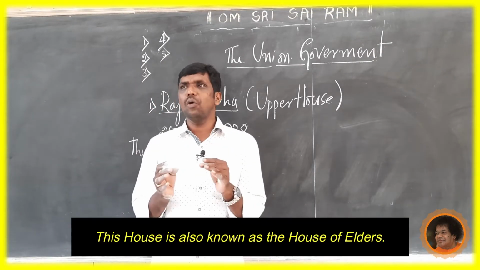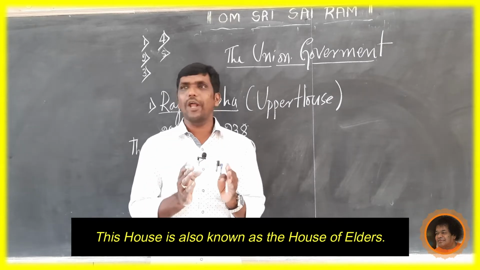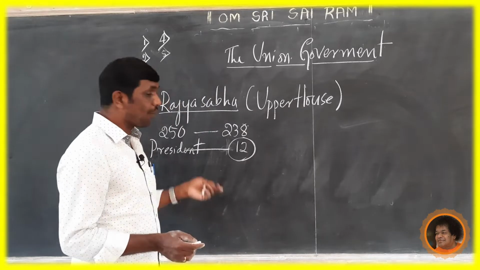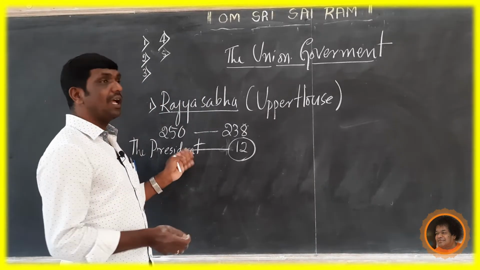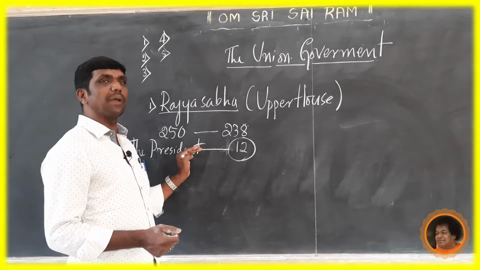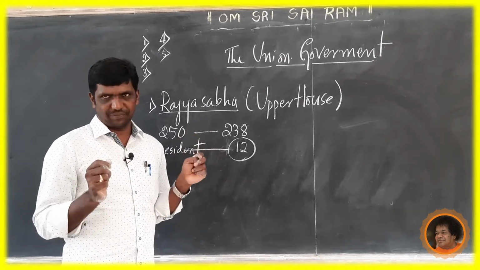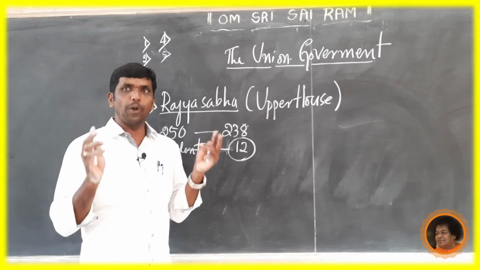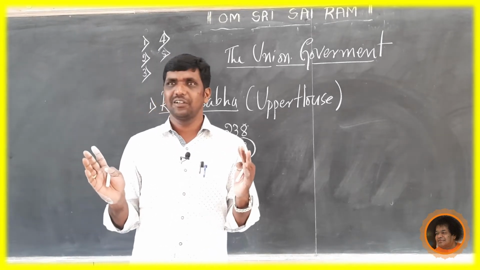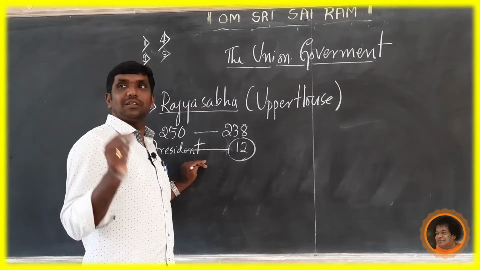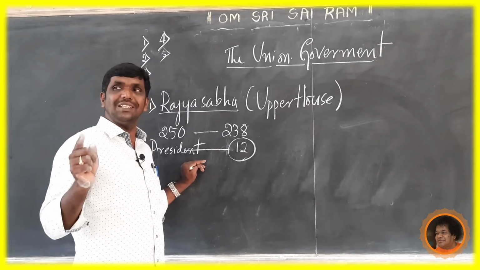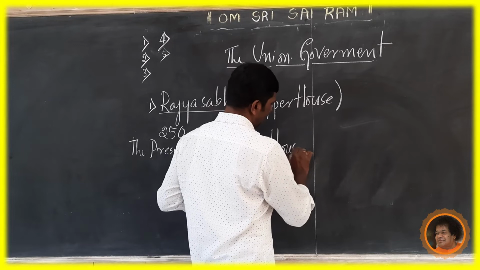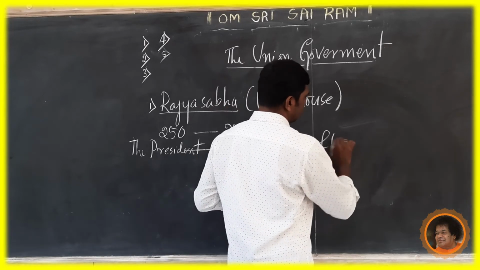Now this house is also known as the House of Elders. Why is it called that? Because it is mainly meant for stalwarts, senior people and political experts. That is why this house is also known as the House of Elders.